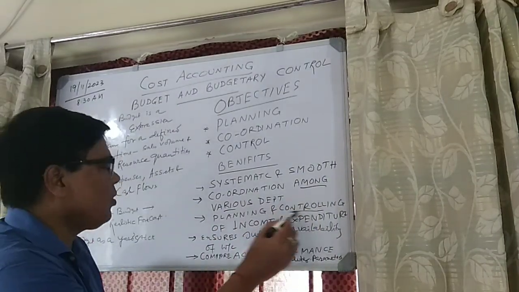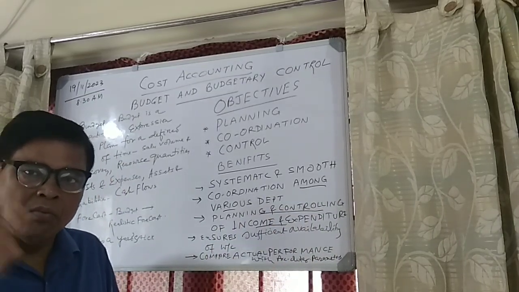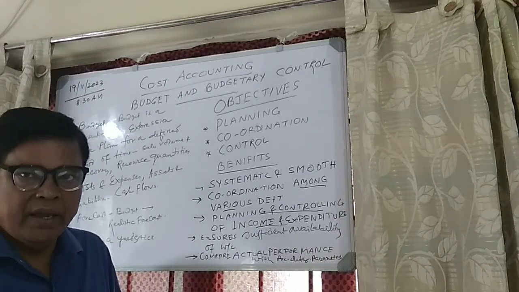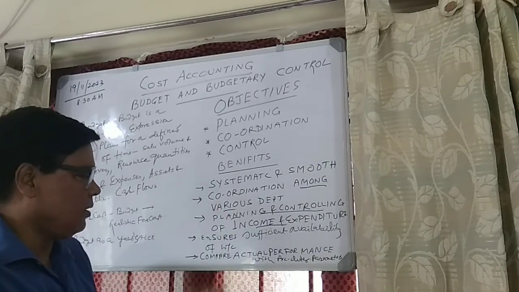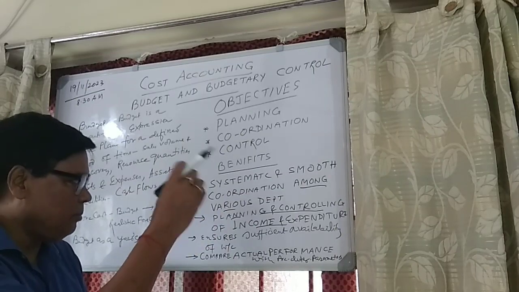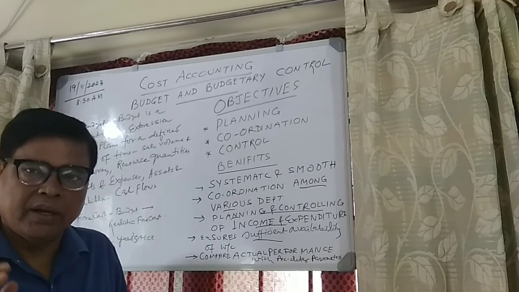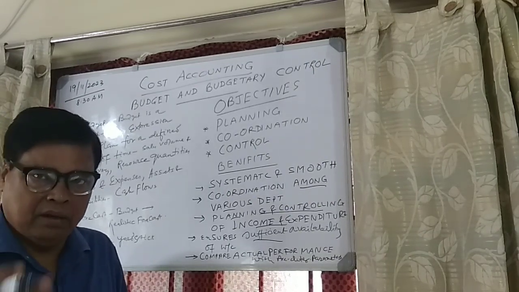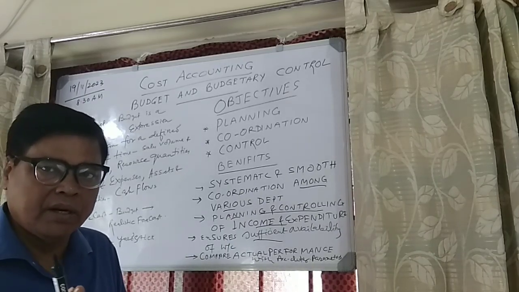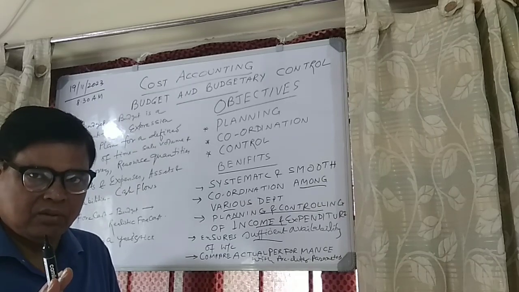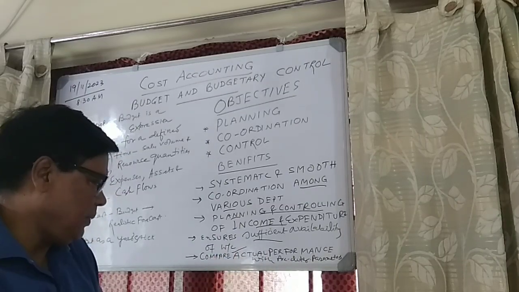By planning and controlling of income and expenditure, you have to plan in advance how much income and how much expenditure is required for the next financial year. So that is also planning and controlling of income and expenditure, which you can do under budget. Ensure sufficient availability of working capital. Working capital is very vital. In some other video we have discussed what working capital is. Working capital is nothing but your regular expenditure to meet your current needs, such as purchase of material and payment of salary. Sufficient working capital will be available.